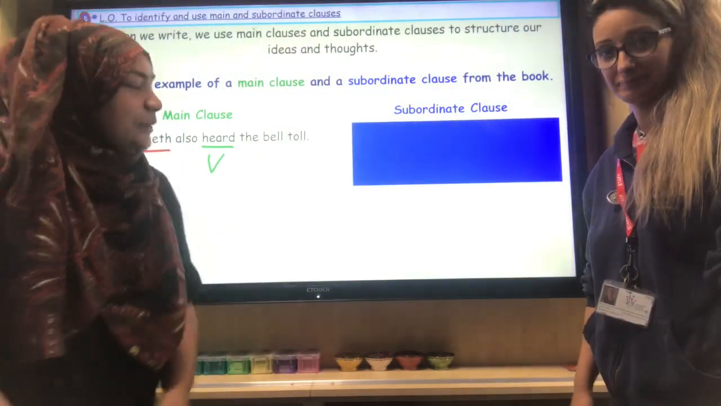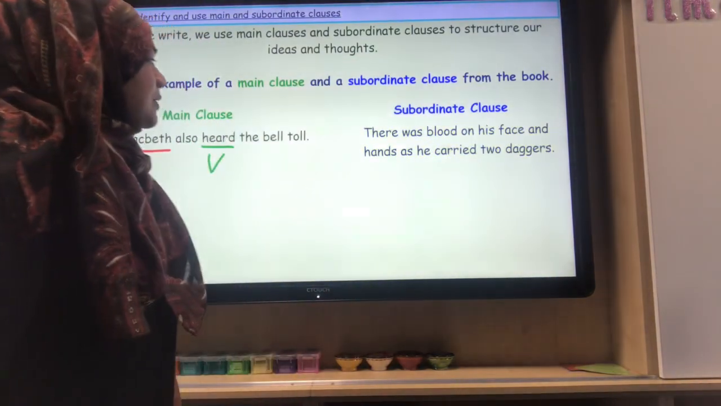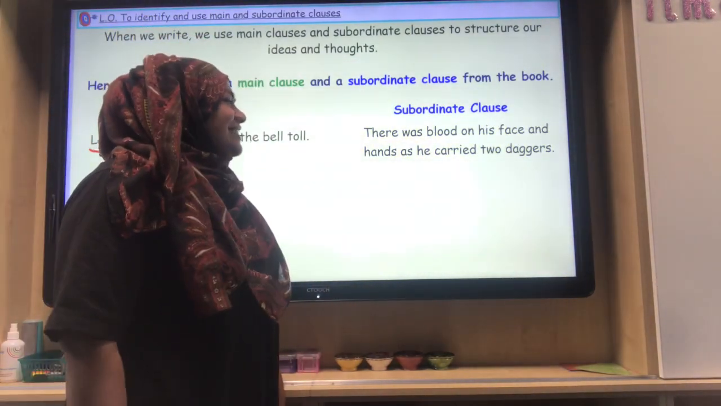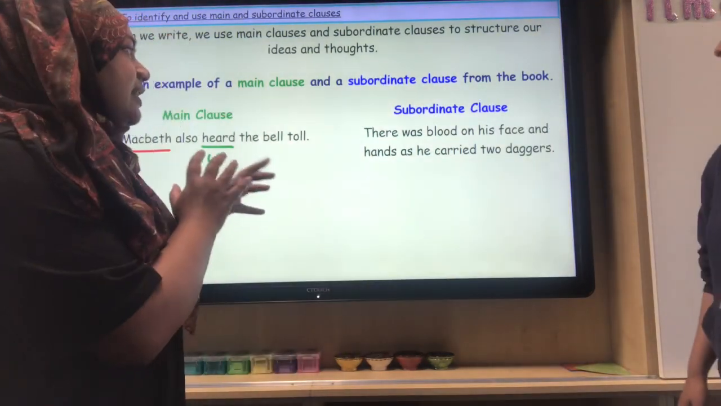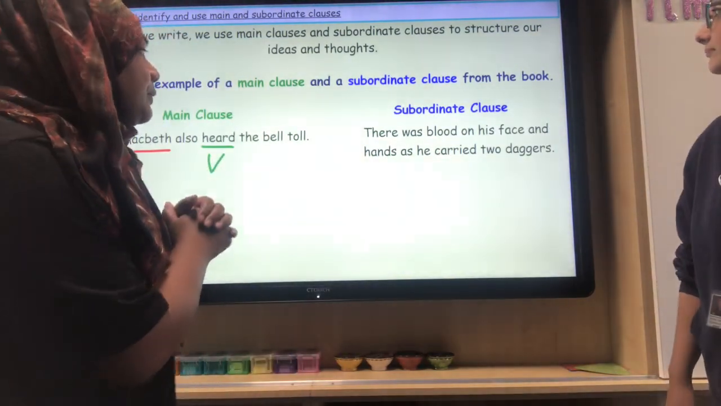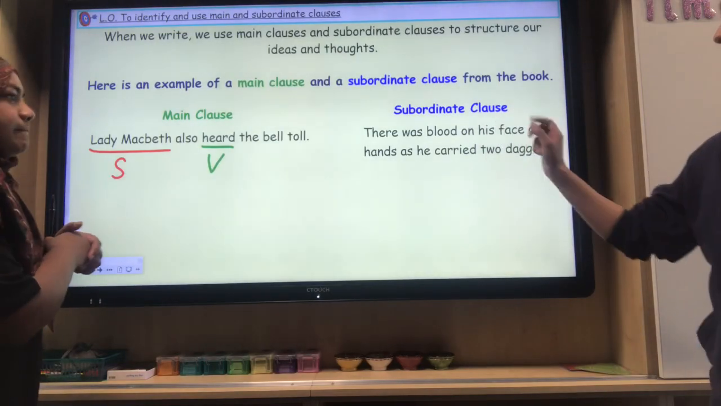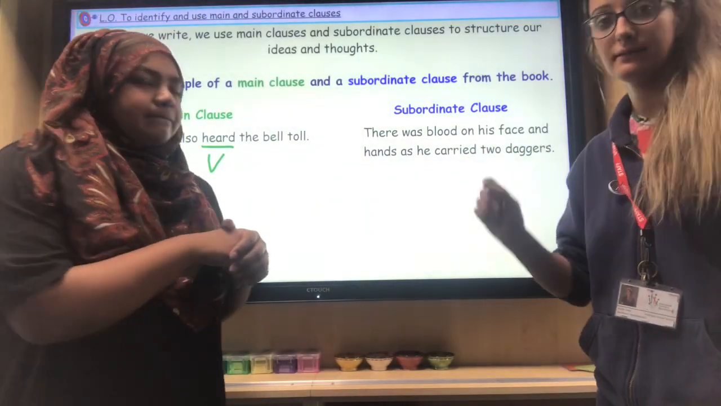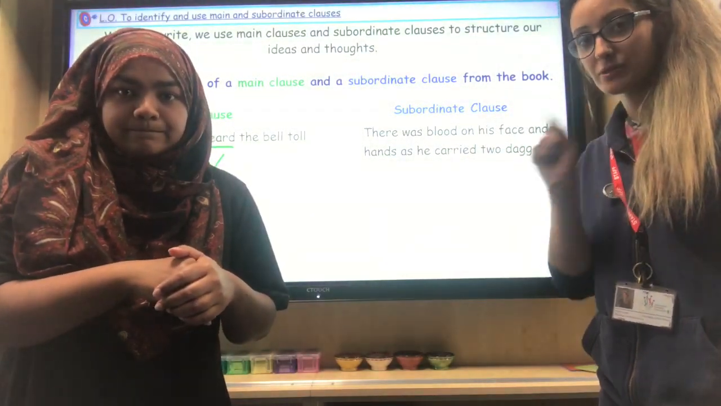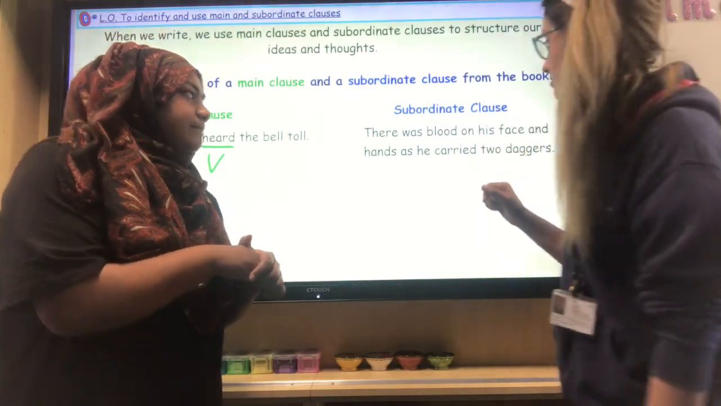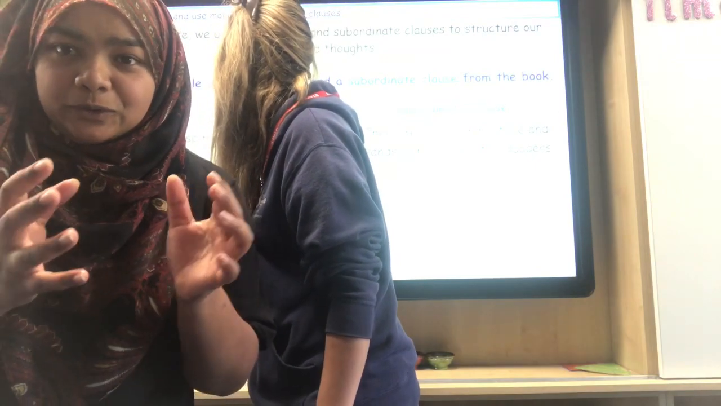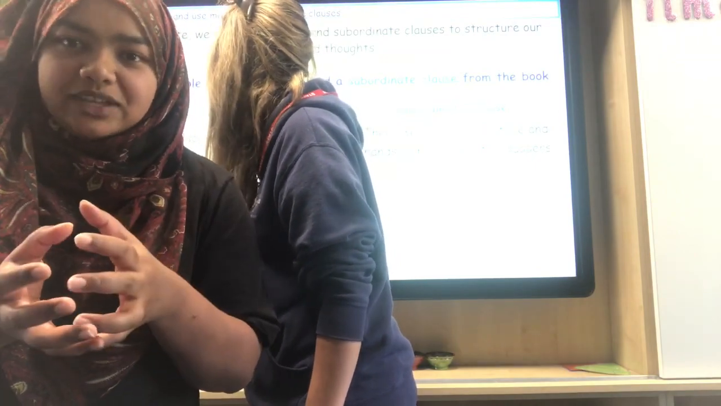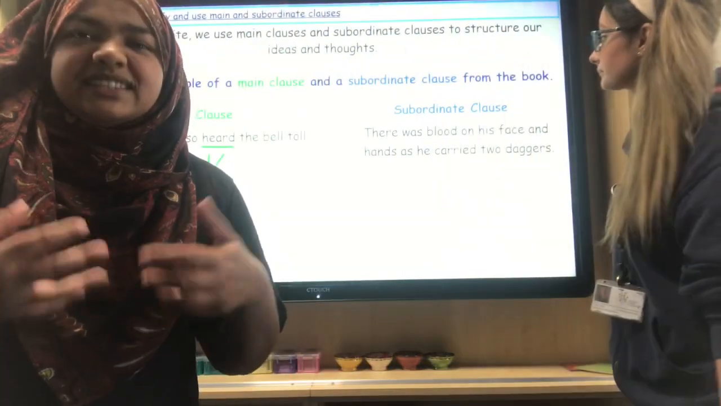Have a look at the subordinate clause. Let's just have a read of it then. So: there was blood on his face and hands as he carried two daggers. Now, Mrs. Gale, what part in that sentence makes it a subordinate clause? Can you remind me? Yep, well a subordinate clause needs to contain a subordinating conjunction. So what I'm doing is I'm looking for that subordinating conjunction. And it also must contain a main clause. So a subordinate clause is attached to a main clause. It requires a main clause for it to make sense.